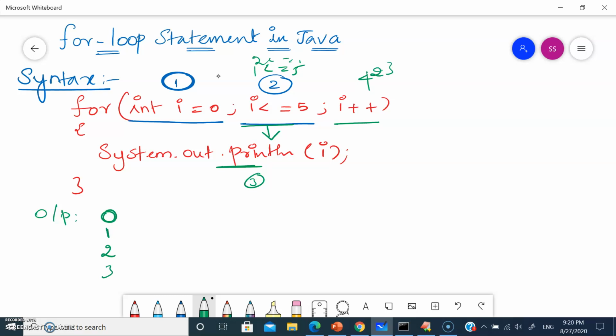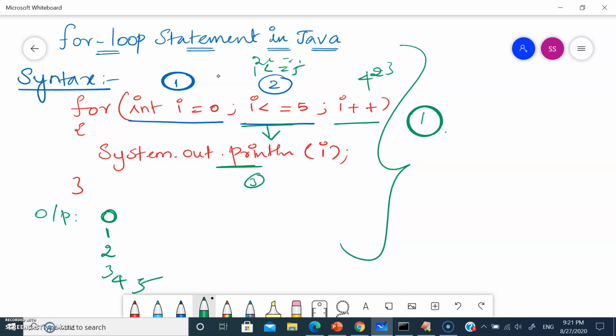Then your increment operator is going to increment to 4. 4 is less than or equal to 5. Yes, condition is true. Again 5, 5 is less than or equal to 5? Yes. When it became 6, 6 is less than or equal to 5? No, here condition fails, so it will come out of the loop. So this is how your for loops are going to work. Whenever you know the starting point as well as an ending point, then we can go for your for loop statement in Java. So let's write a simple program.